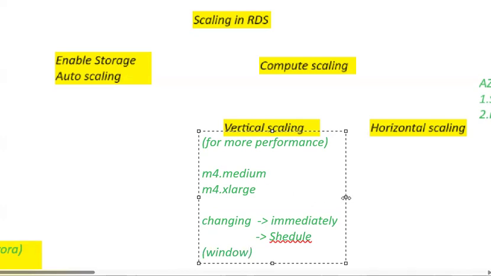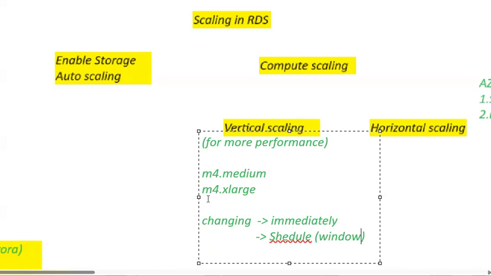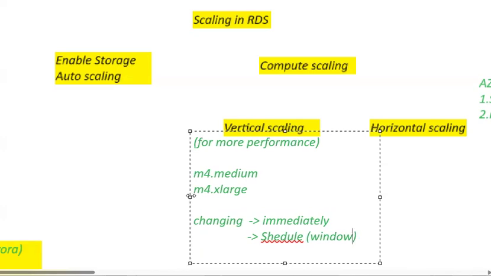These are the two ways you can scale vertically to improve your performance.